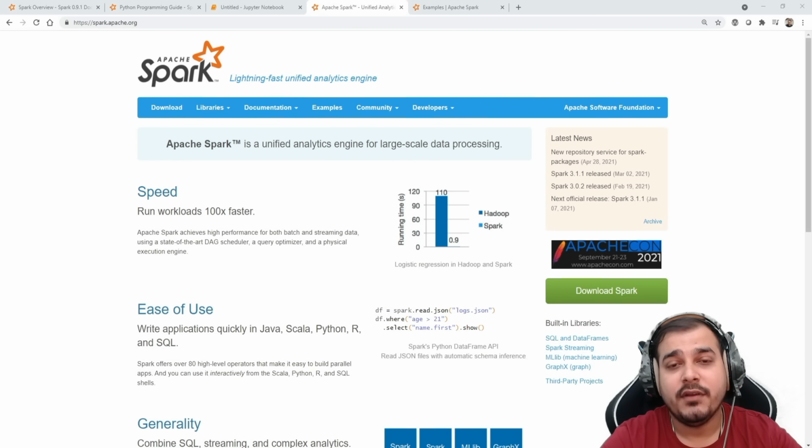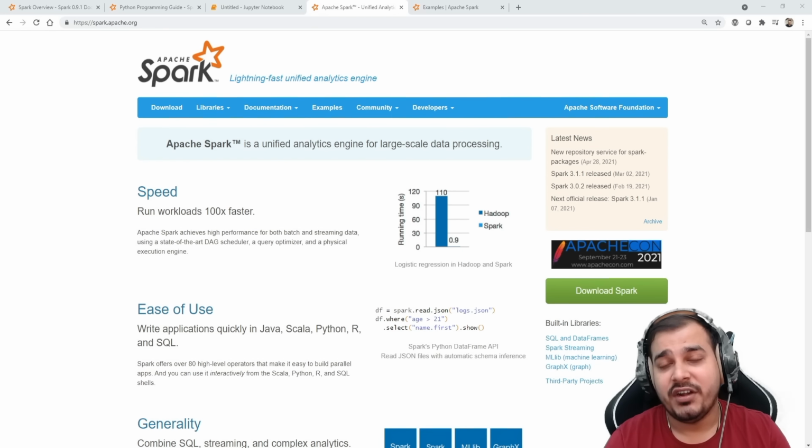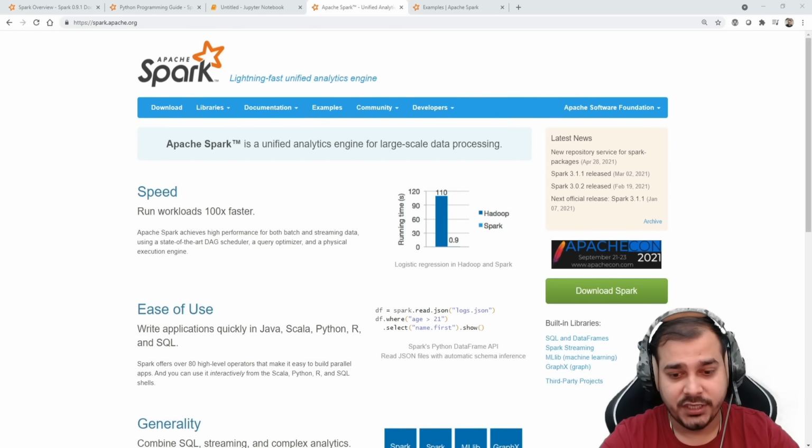And apart from that, in the future, once we understand the basics of the PySpark library, we'll see how we can pre-process our data set and how we can use PySpark data frames. We'll also see how we can use PySpark in cloud platforms like Databricks, Amazon AWS. So all these kinds of clouds we'll try to cover. And remember, Apache Spark is quite handy.